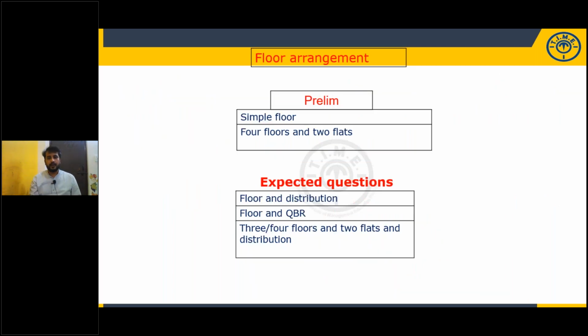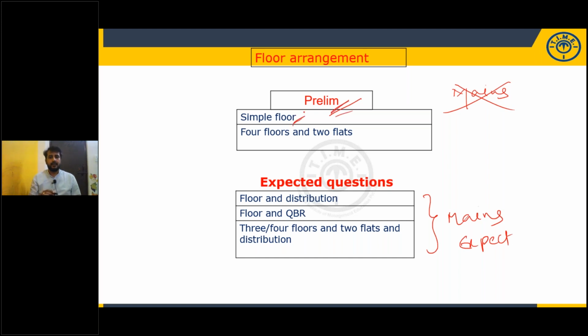Next, floor arrangement. So far it is only given in prelims. In mains it is not given. So these are the mains expected models. And in the prelims they gave simple floor arrangement.